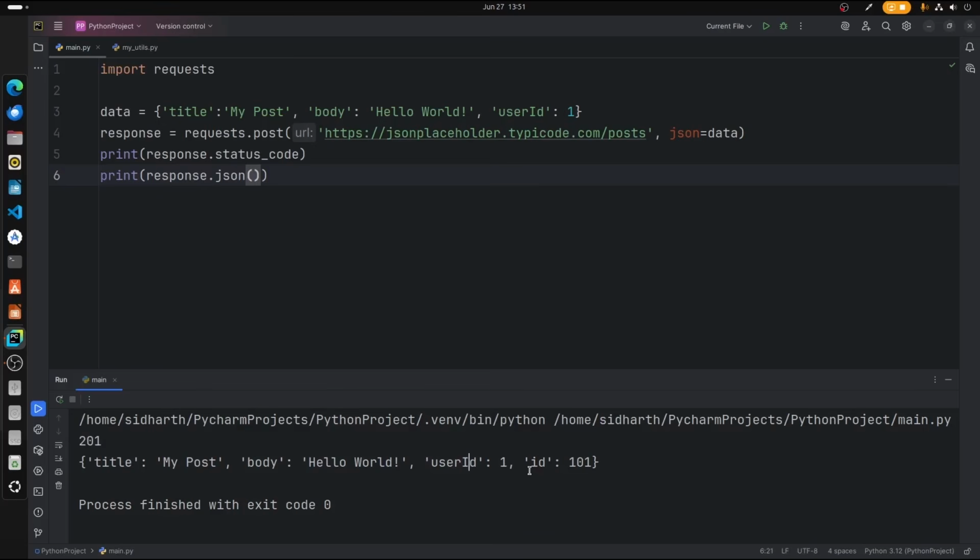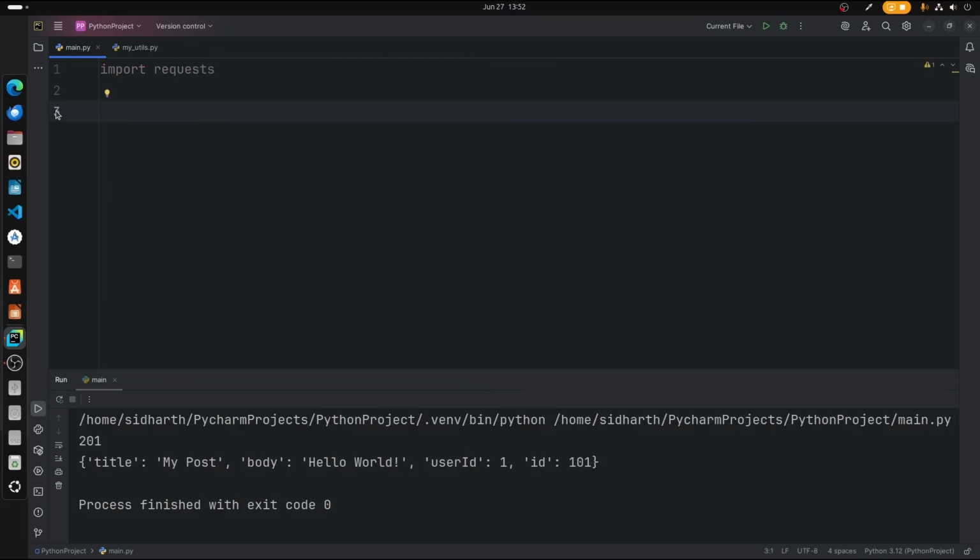Right, now let us go to error handling. Just like in the previous modules, we have error handling in this requests library too, because when we get 201, which is a success code, and 200 for a success code, we might get any other code which resembles an error, and we have to handle that error, right? So that's why we're going to see how to handle errors in the requests library.